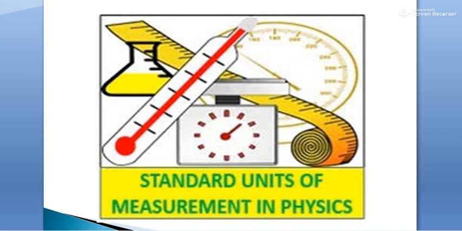A standard unit of measurement provides a reference point by which objects of weight, length or capacity can be described. Standard units are the units used all over the world for measuring a particular quantity. The need of a standard unit arises when we deal with people from other places.